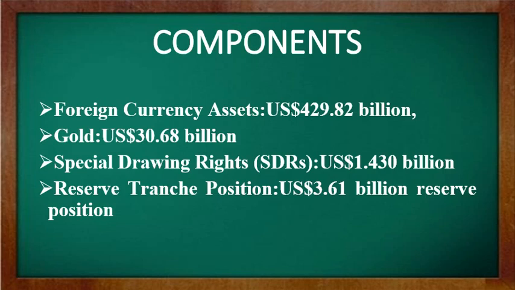First is foreign currency assets, which equal $429.82 billion. This is the latest data as per the month of April 2020. Gold we are having, which is valued at $30.68 billion. Special drawing rights, that is your SDR, which equals $1.43 billion. Reserve tranche position equals $3.61 billion. So this is all about the value of foreign exchange reserves which we maintain at the present date.